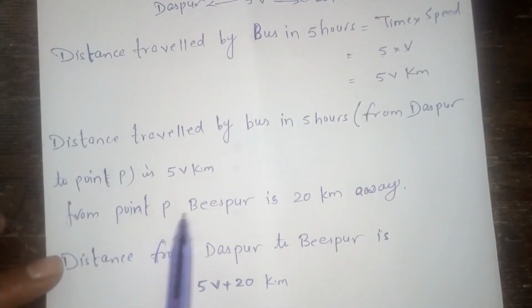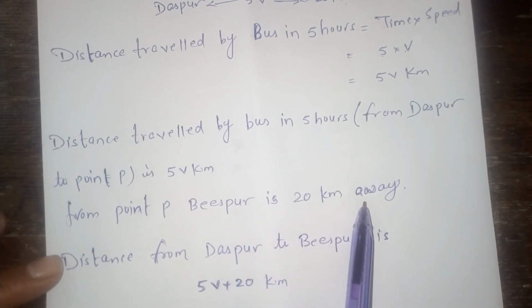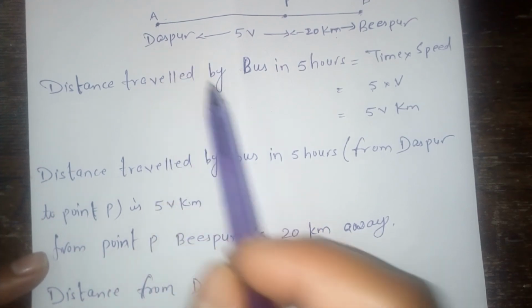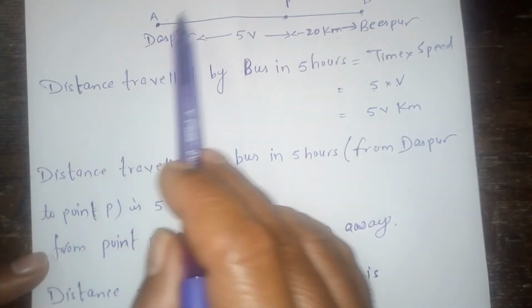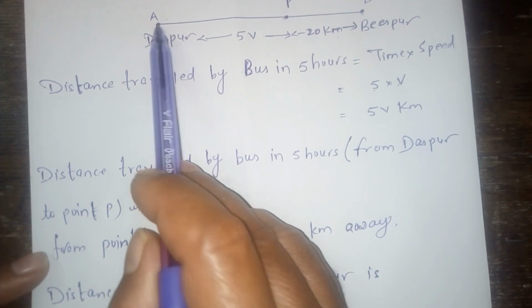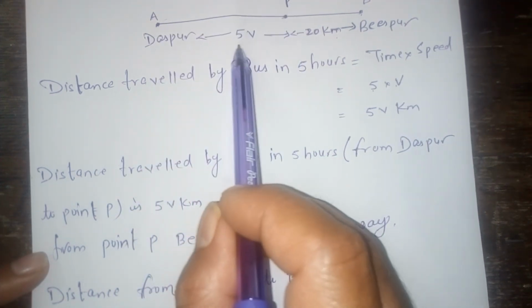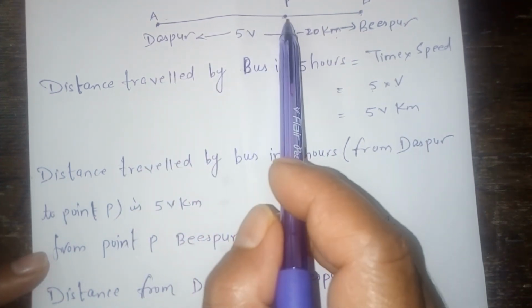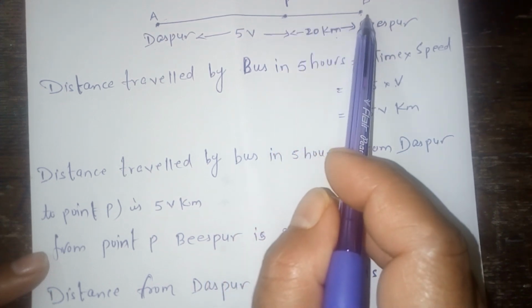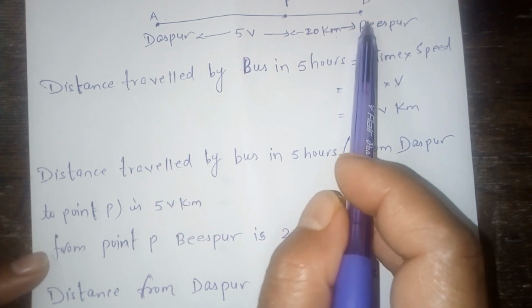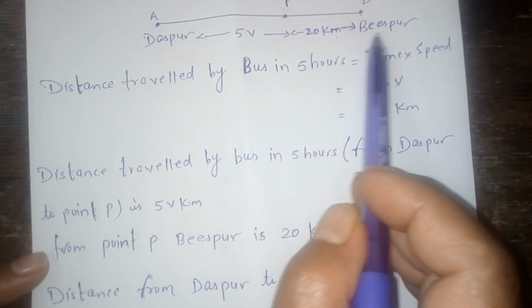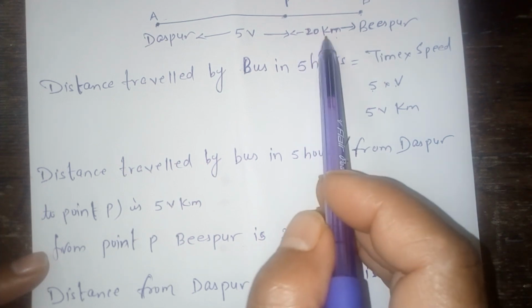Your question is the distance from Daspur to Bispur. From Daspur to point P the distance is 5v, and from point P to Bispur it is 20 kilometers.